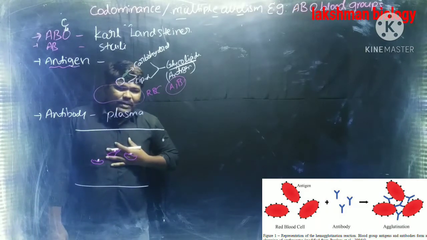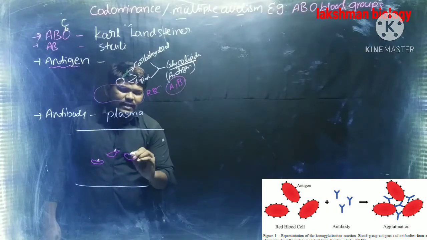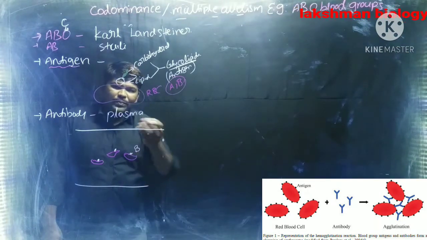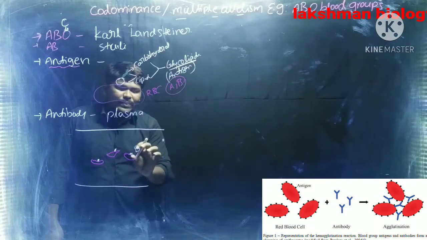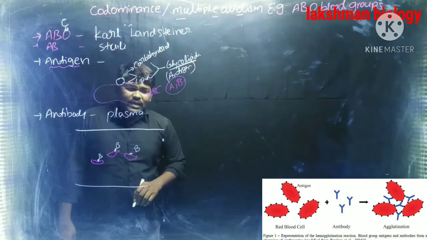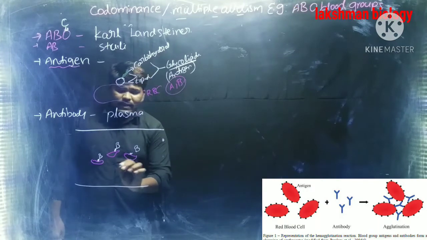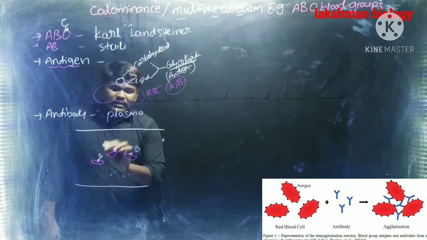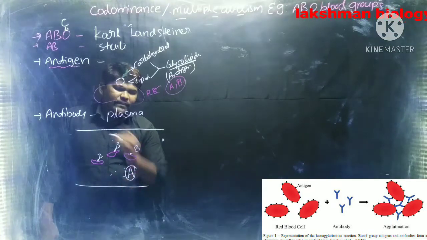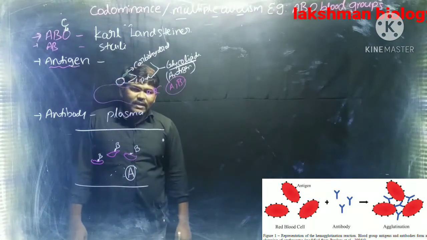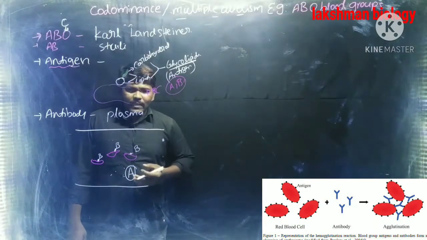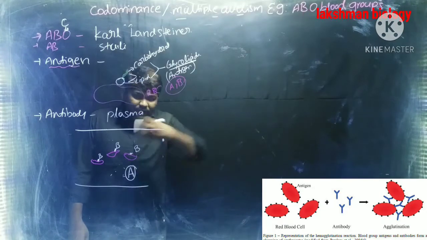For example, I belong to blood group B. Why do I belong to blood group B? Because I have B glycolipid, or B antigen, on my RBC. And what antibodies are present in my body? In the plasma of my blood, I have antibody A. Antibodies are present in the body for protection from foreign antigens.